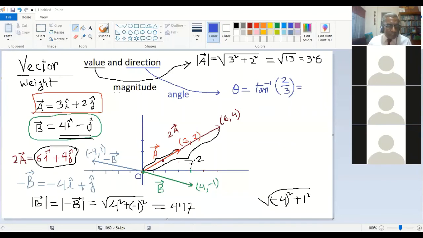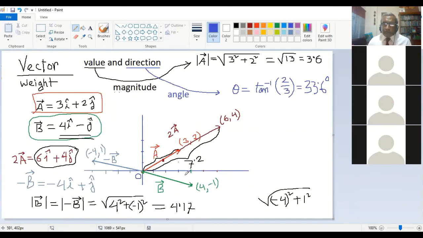Everyone can find this or not? I mean, what is tan inverse? I'm not explaining this. If you are okay, then fine. If you do not understand, then I have to talk a little. So the answer is 33.6 degree. So actually, what is this angle?